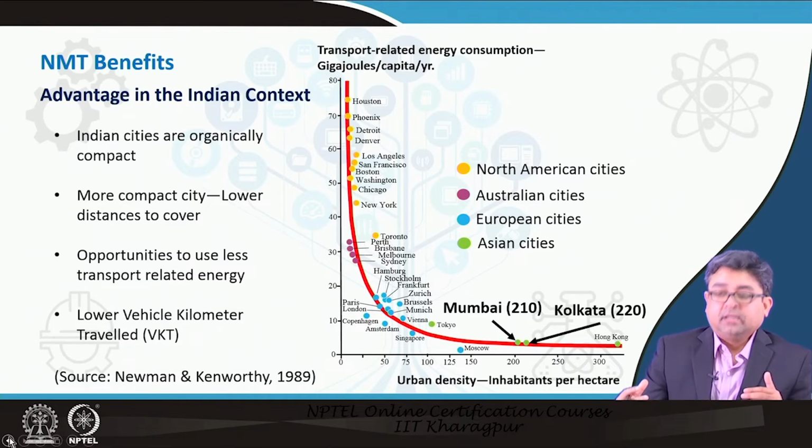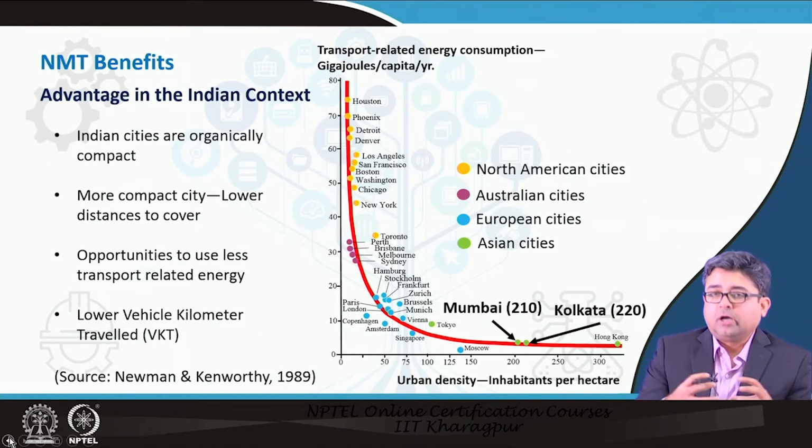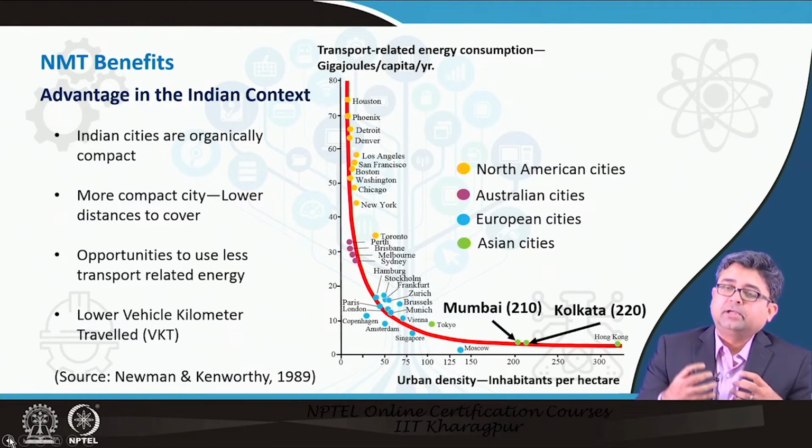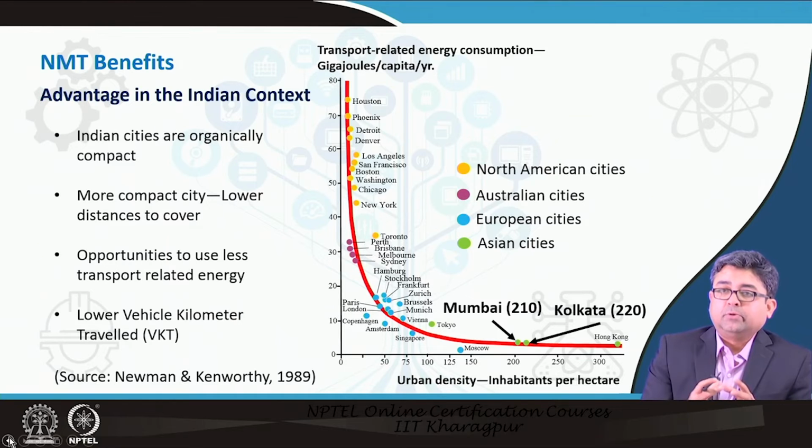So, what it says is, if it's a compact city, if it's a dense city, if it's a highly populated city, the population density is very high. So what happens is your land uses are very close to each other possibly, and you are not traveling so much on motorized modes. Maybe, because the distances are short, you are using non-motorized modes, and your transport related energy consumption is low. Whereas as you move left on the x-axis and your population density decreases, so it's a more sparse city, it's a more spread out city, then your transport related energy consumption goes up.